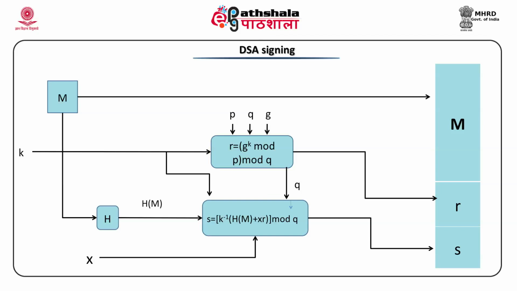How to generate S? S is nothing but K inverse, the inverse number for the generated random number K, multiplied with hash of M summed up with XR. We need to do modulo operation mod Q. M is there, R is there, S is there, M, R, S appended together and sent to the receiver.